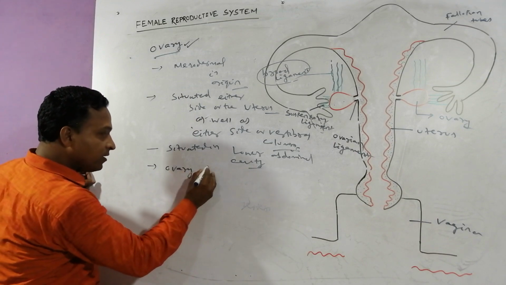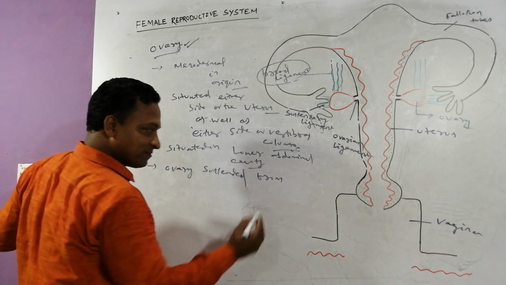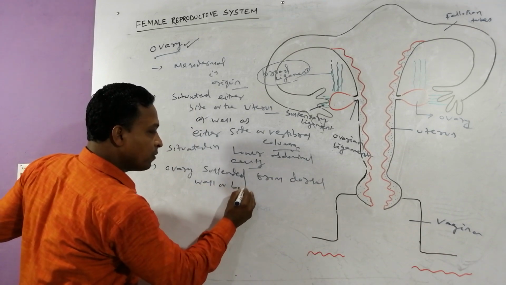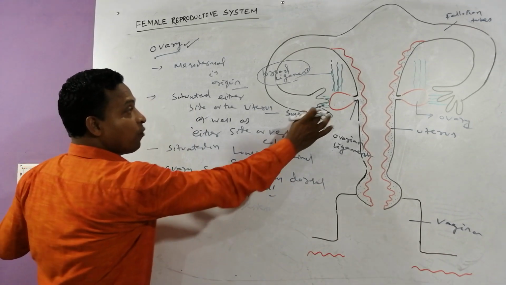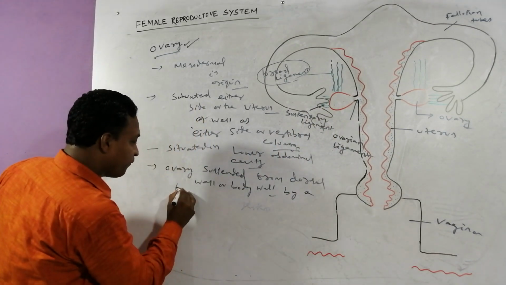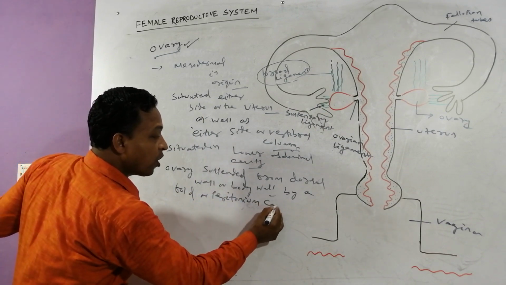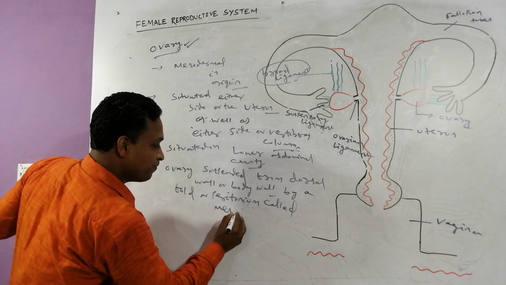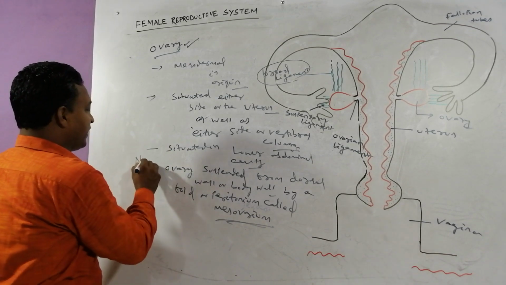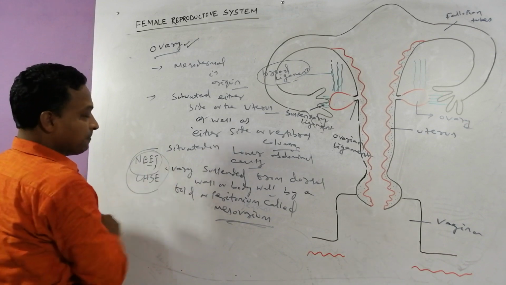Apart from that, the ovary is suspended from the dorsal wall of the body wall. The ovary is suspended from the dorsal wall of the body wall by a fold of peritoneum called mesovarium. Always asked in NEET exam as well as in the CHSC exam or council exam.